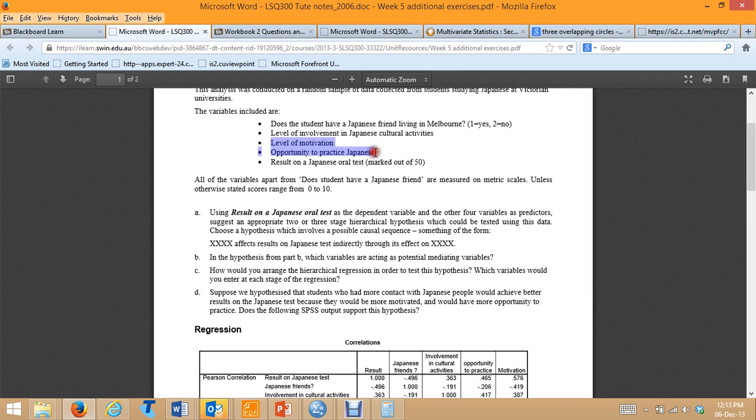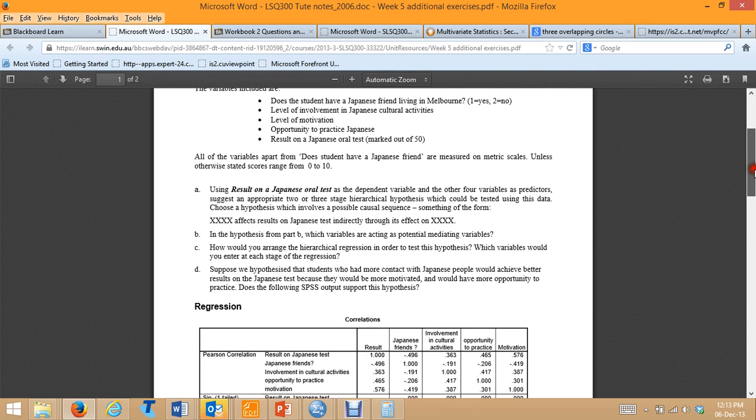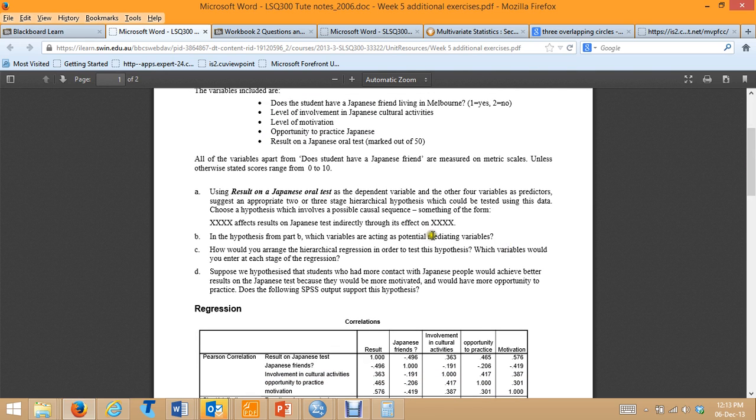So those who have a friend and are more involved in Japanese activities are more likely to be more motivated, and have more opportunity to practice Japanese, and this is what causes them to score more highly on a Japanese oral test. Okay, so level of motivation and opportunity to practice Japanese are the potential mediating variables, which is question 1b. Question 1a is our hypothesis, which is what I was just explaining then.